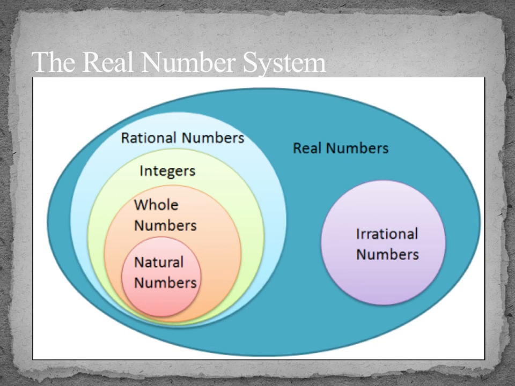Remember that if I am a whole number, something like 0, I am also an integer, a rational number, and a real number. If I'm an irrational number, something like pi, or e, or the square root of 10, I'm also a real number.